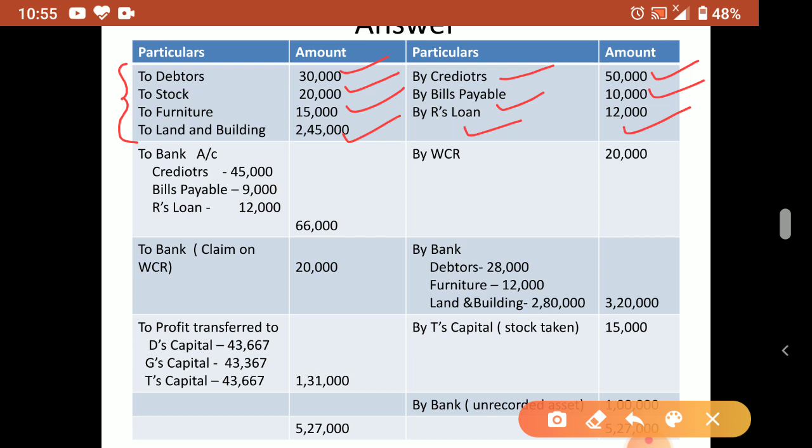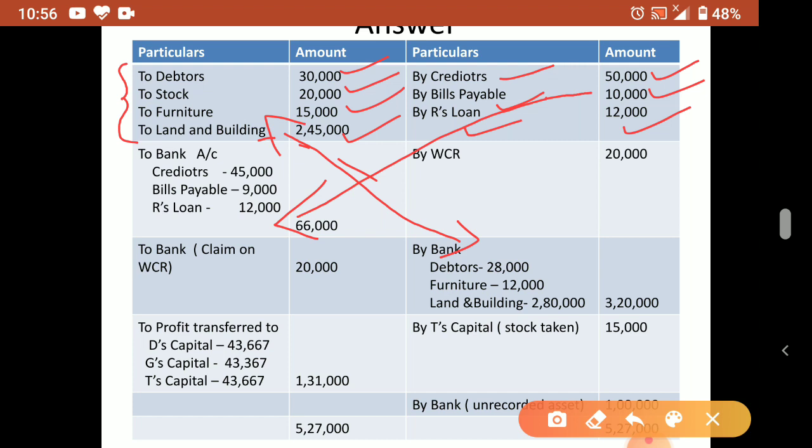Then debtors, assets, we transferred here. Now assets transferred will be on the debit side. This is what I told you, cross. Okay. Assets we transfer on the debit side, but asset sale will be on the credit side. Liabilities we transferred on the credit side, but liability payment will be on the debit side.